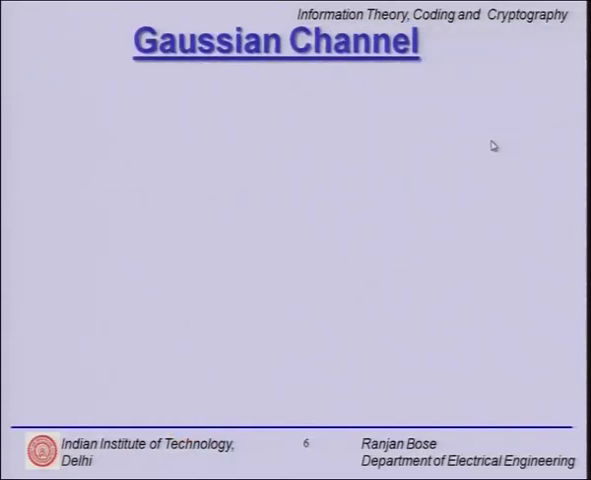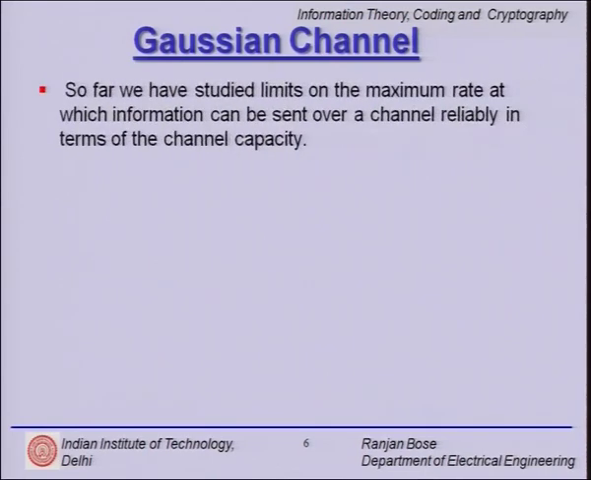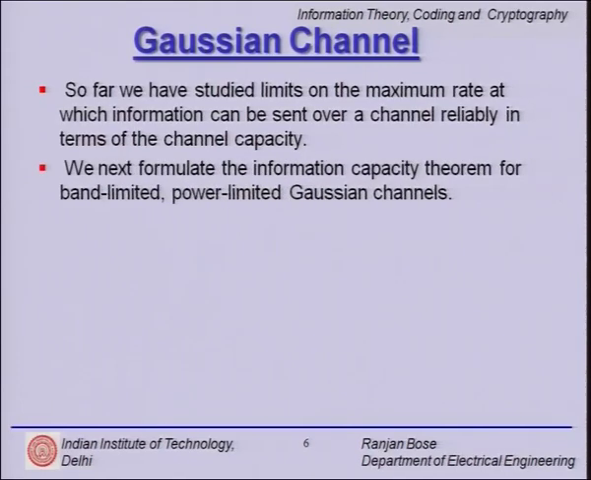Now, very quickly let us look at a very interesting and practical channel called the Gaussian channel. Okay. So, we now formulate the information capacity theorem for a band limited and power limited Gaussian channel. Please note, in the binary symmetric channel there was no notion of bandwidth. Did it figure out? Not at all. Where was the notion of power?